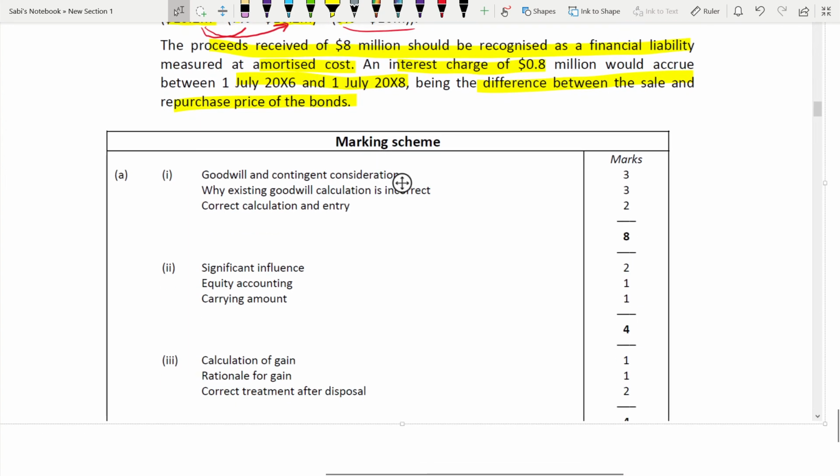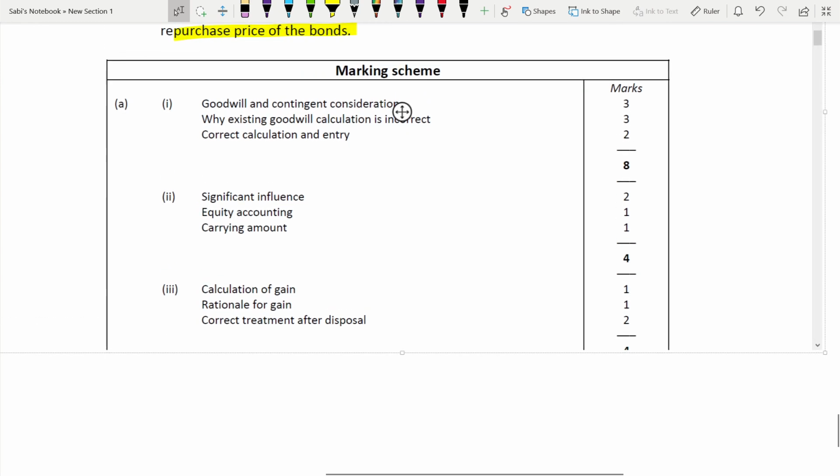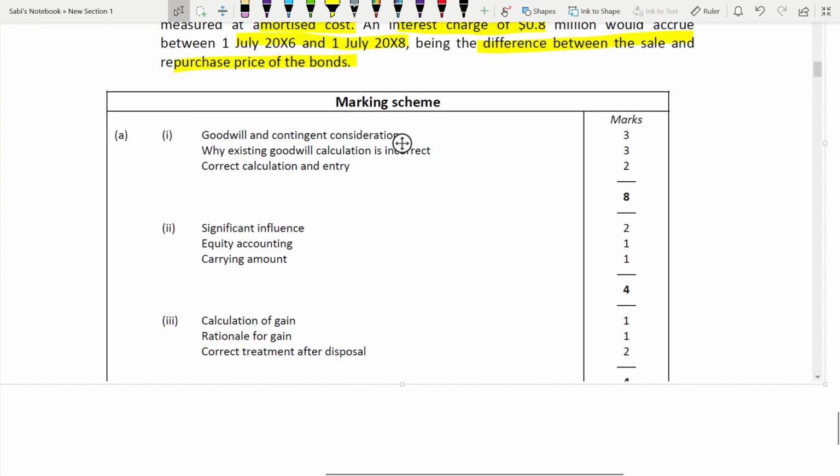Next, the marking scheme. The mark scheme is not fully given, but at least in the part which is given, in the first part A, you can see how 8 marks you will get. 3 marks for the goodwill and the contingent consideration, why existing goodwill is incorrect. 3 marks for that, and calculation is only 2 marks, with the entry. So correct calculation and entry is 2 marks, whereas the discussion part is 6 marks. Second part, significant influence is 2 marks. Entry for equity accounting 1 mark, carrying amount 1 mark. Third part, the reasons: calculation is 1 mark for the gain, rationale for the gain is 1 mark, and correct treatment after disposal is 2 marks.